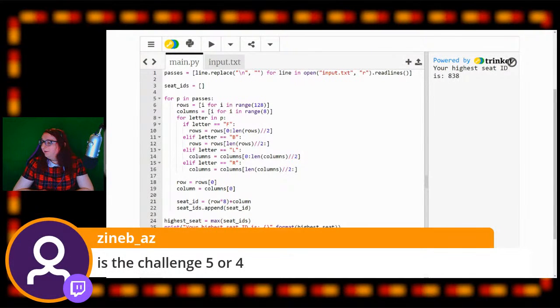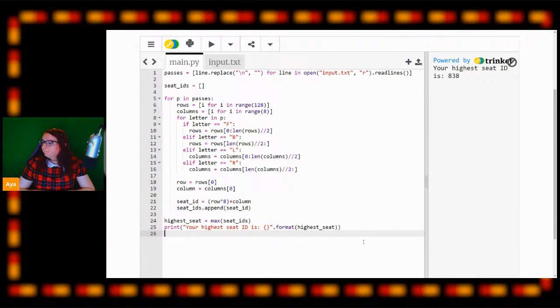This is day 5. So take a look at some other Advent of Code exercises. Really get involved. There are, like I say, 250 puzzles on the Advent of Code. Is a challenge 5 or 4 about the seat IDs? That's challenge 5.